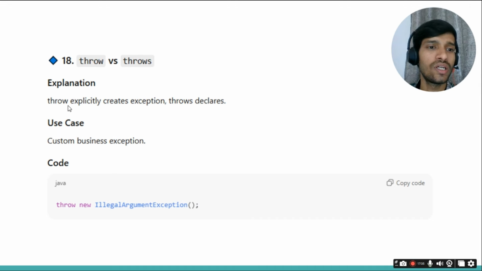What is the difference between the throws and throw keywords? The throw keyword is used to throw the exceptions, and throws is used when you are declaring a method which will be throwing the exception. At that time we use the throws keyword.